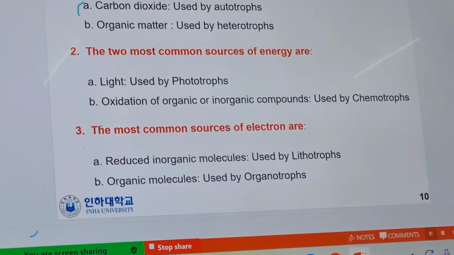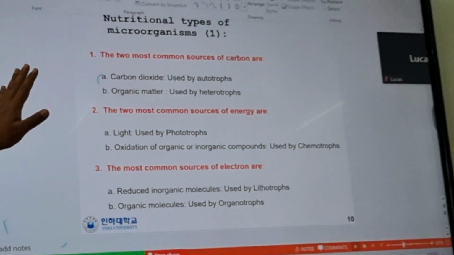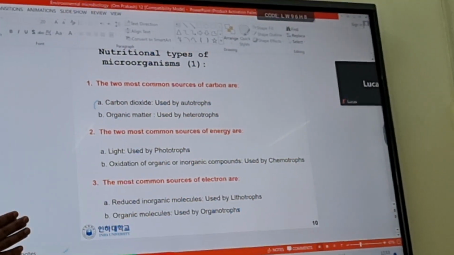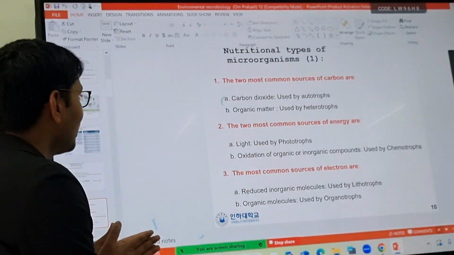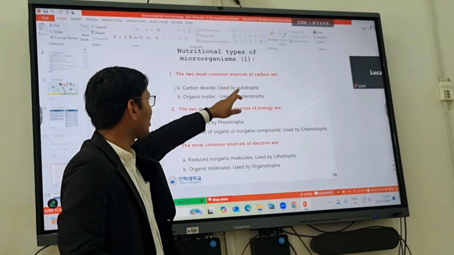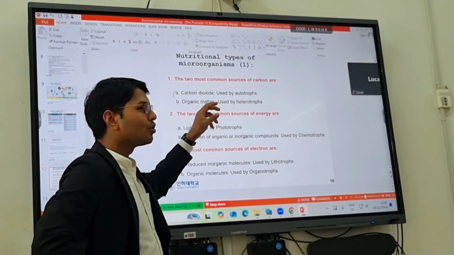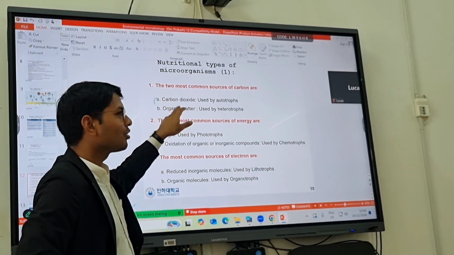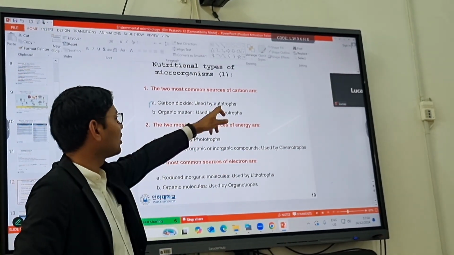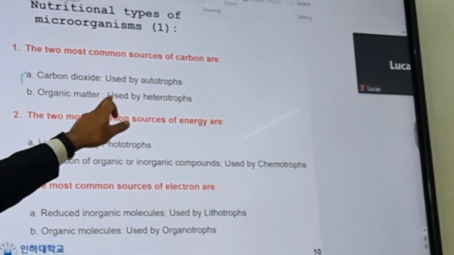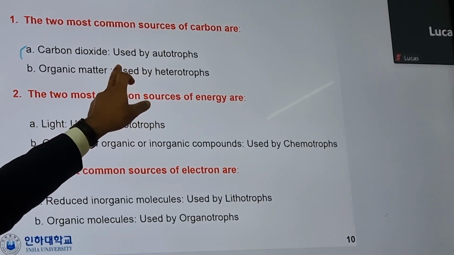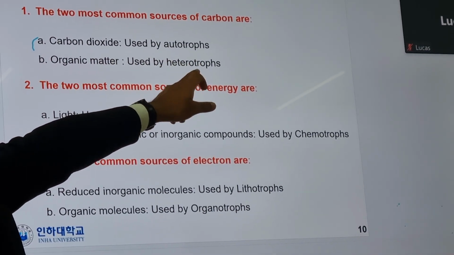Okay. Here are the two common sources of carbon. So now we are going to classify bacteria in terms of their utilization of carbon and energy sources. The two common sources of carbon are carbon dioxide and organic matter. Those bacteria who use carbon dioxide as their carbon source are called autotrophs. Those bacteria who use organic matter as a carbon source are called heterotrophs.